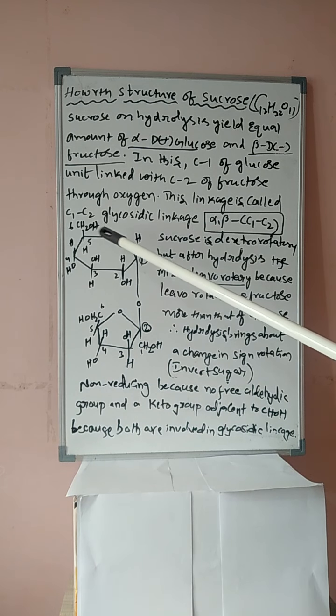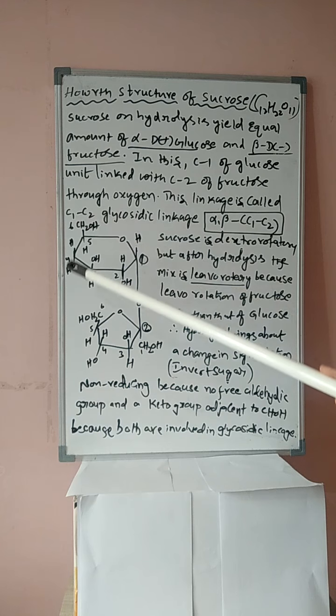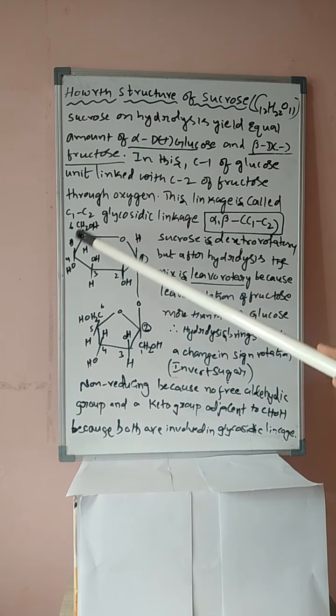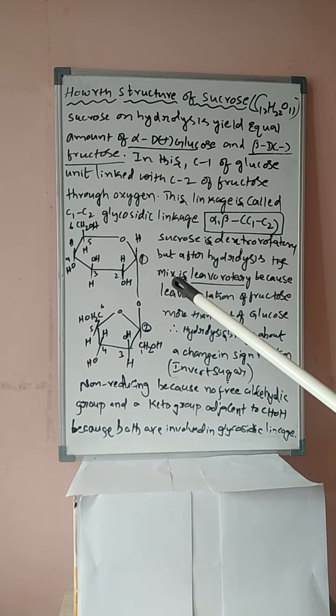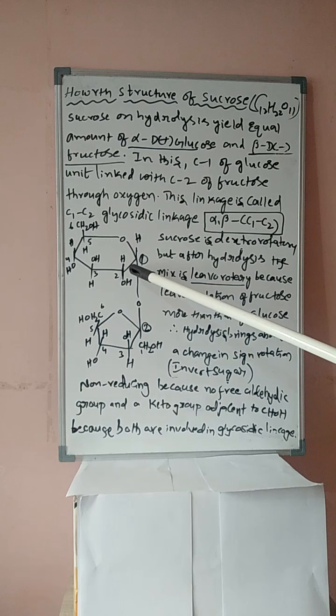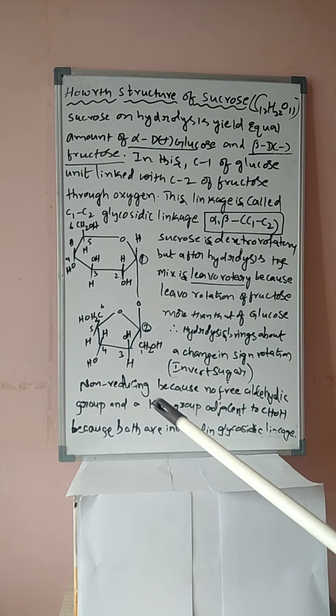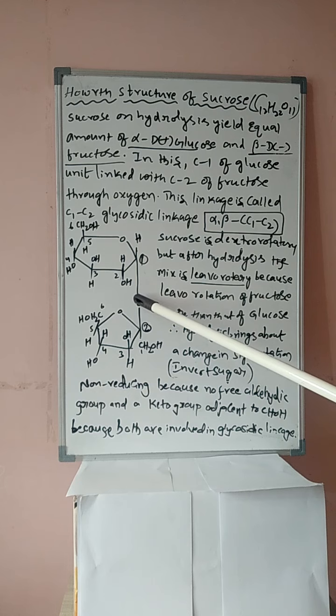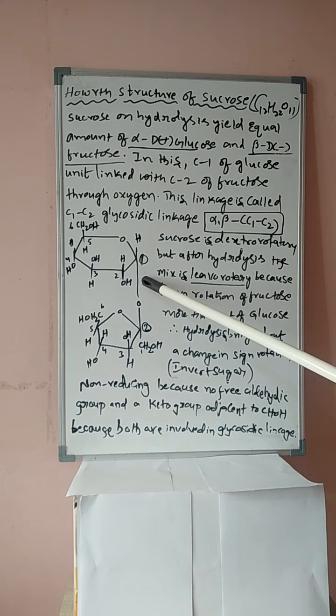Now students, structure representation. This will be important from a competitive point of view. We are discussing alpha D plus glucose. In alpha isomer, hydrogen is top and OH is down. Recall that information, students. In beta isomer, CH2OH is down and OH is top. Here OH is present and here OH is present.